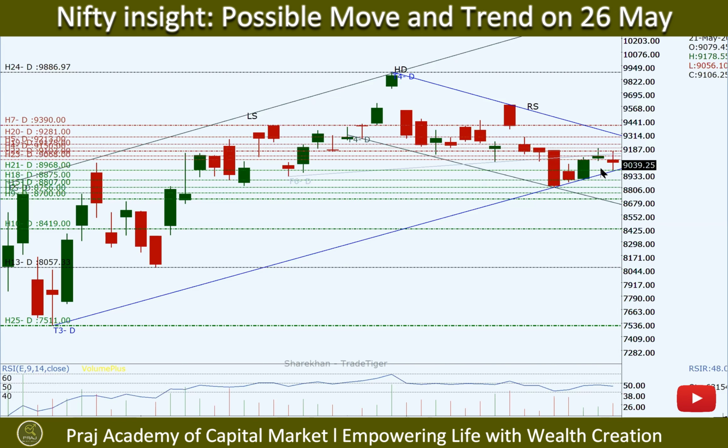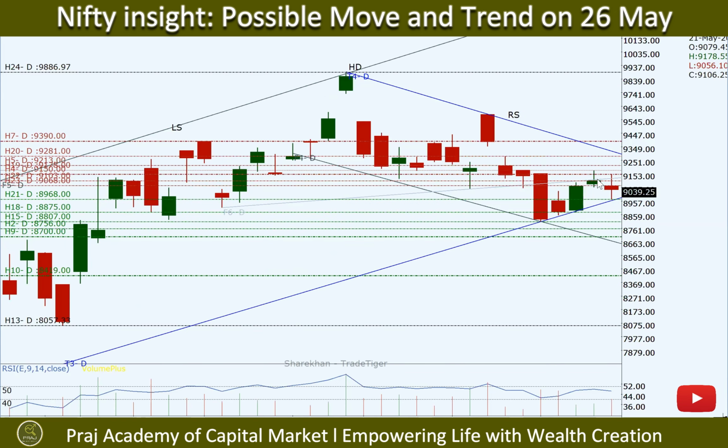On Friday, it made a lower low and a lower high as well. On Thursday, we had mentioned that Nifty formed a shooting star kind of pattern, which is bearish in nature. And on Friday, the market became bearish, and it made an evening star kind of pattern, which again is a bearish pattern. So we need to look at how it plays out on Tuesday when the markets open.